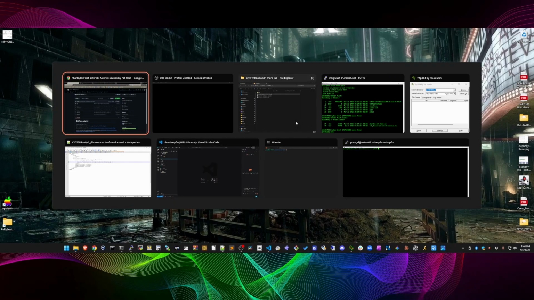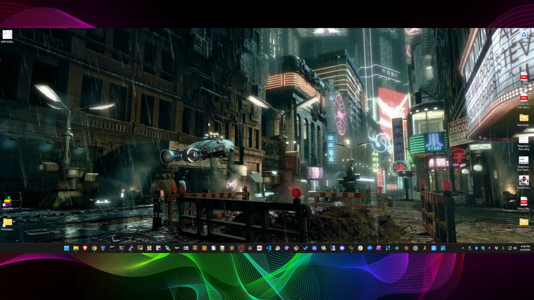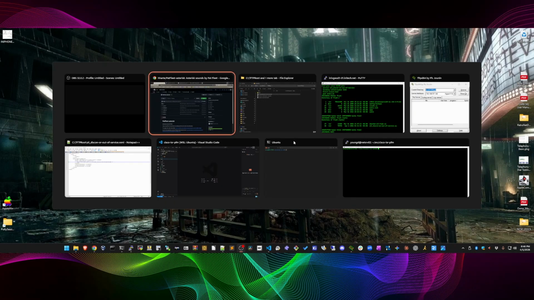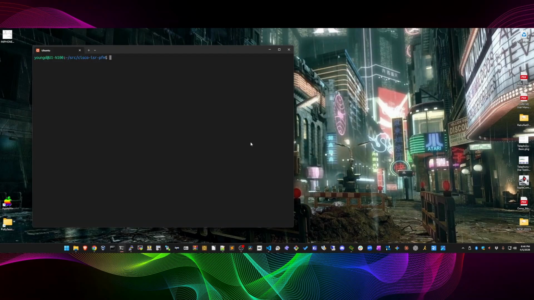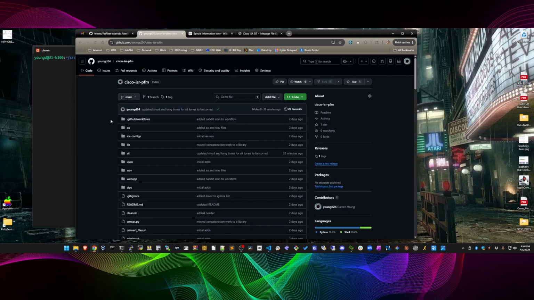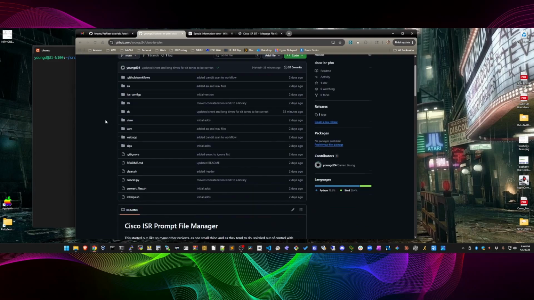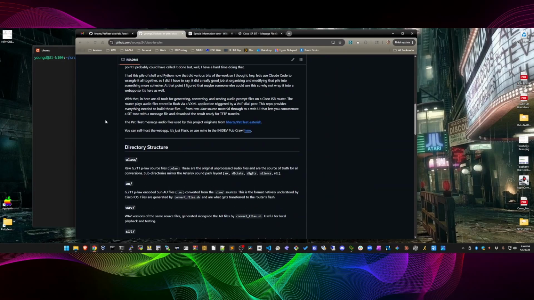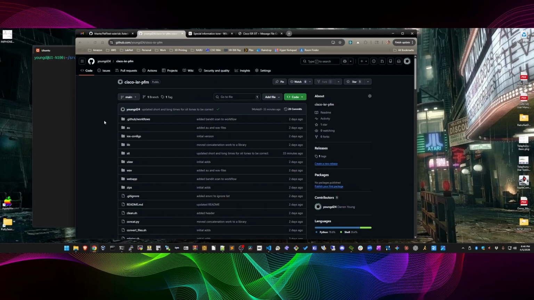Which means I had to have a utility to do it. So what did I do? Let me grab this window here. I guess let me back up. I spun up a GitHub repo for all of this, which I'll include in the description. All of these utilities and everything that I've discovered and done is up in this repo that we're going to go through, that I'll keep referencing here.